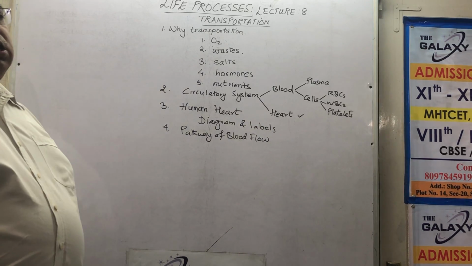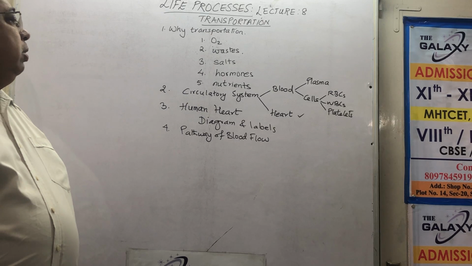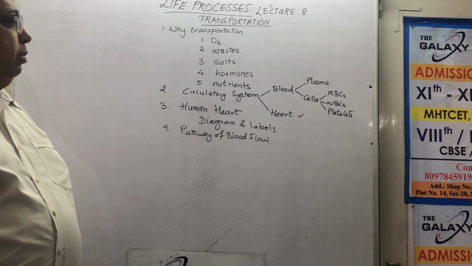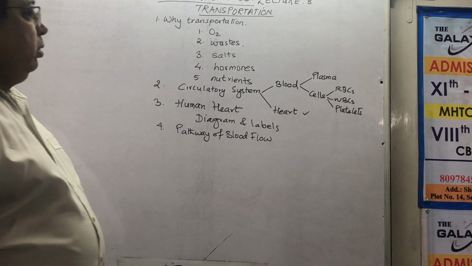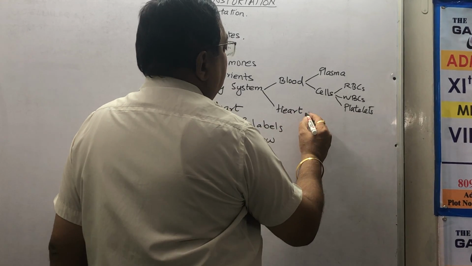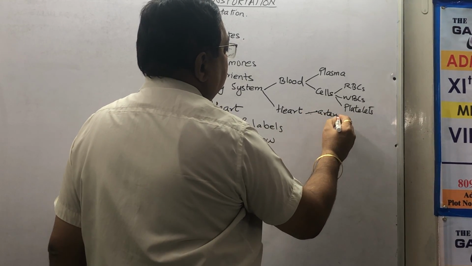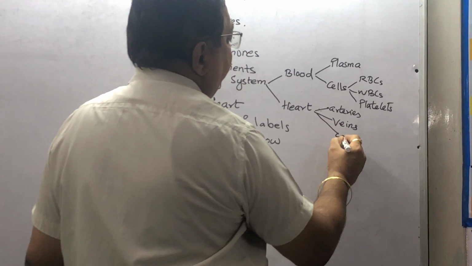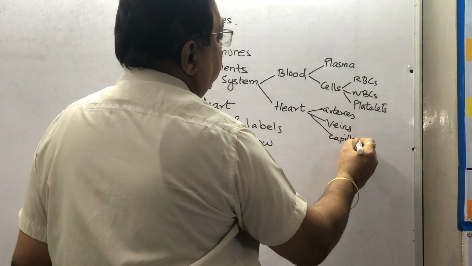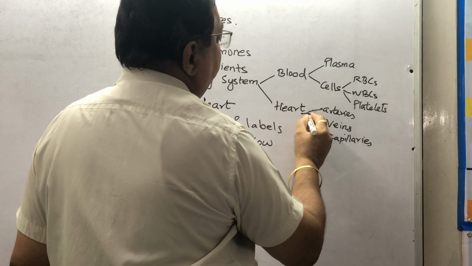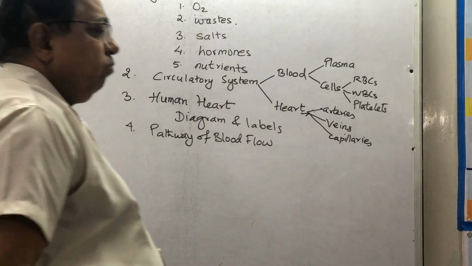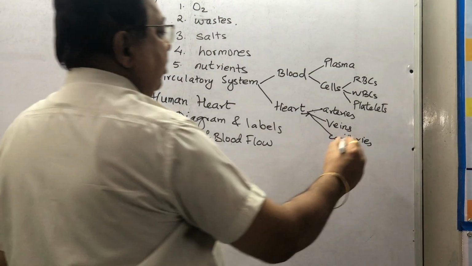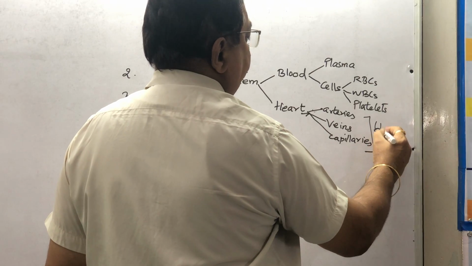How does the heart transport the blood, the liquid portion, through, as you know, arteries, veins, and capillaries. These are not part of the heart. These go from the heart. In simple language, blood vessels.